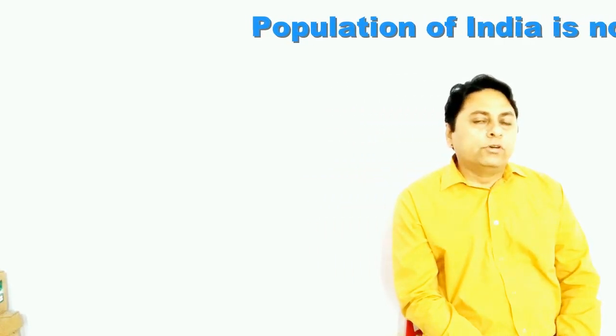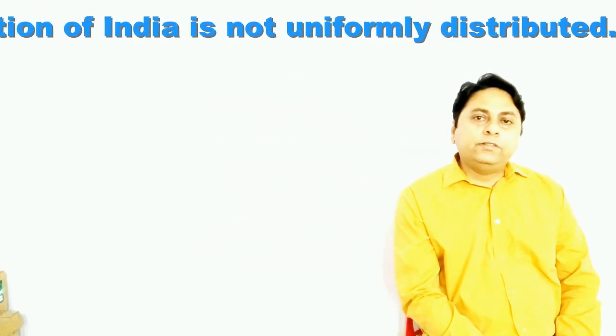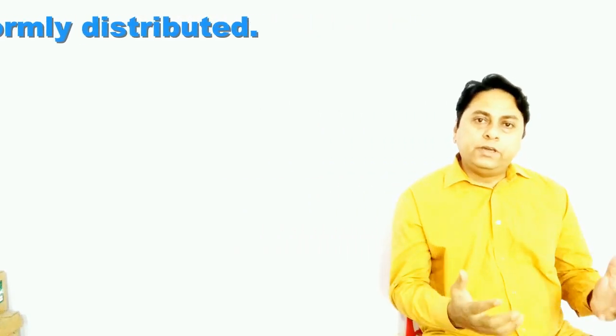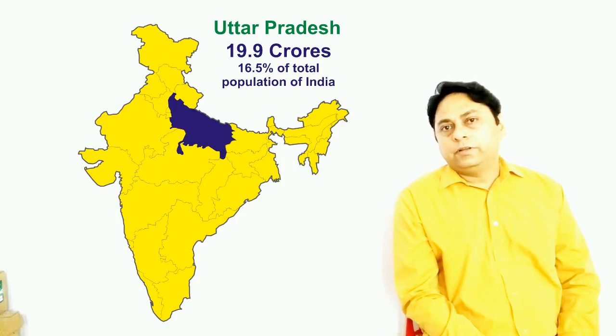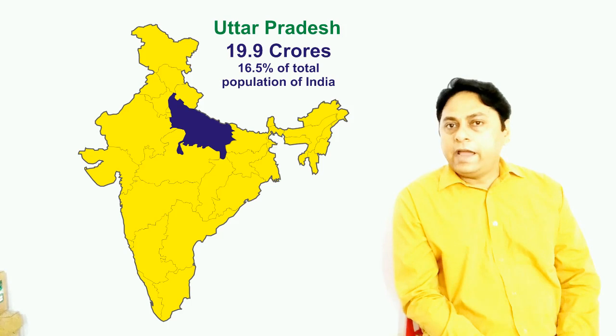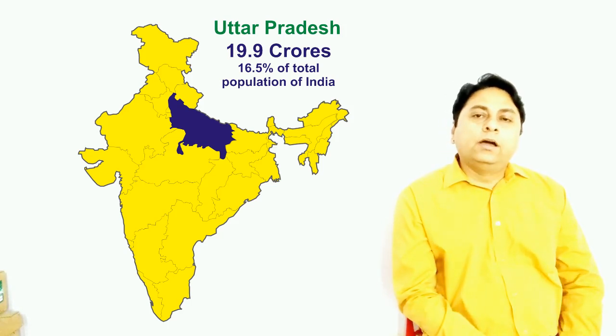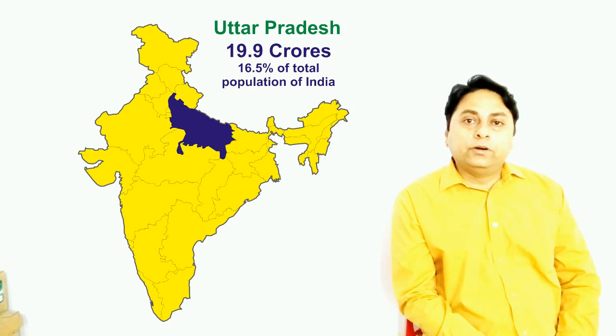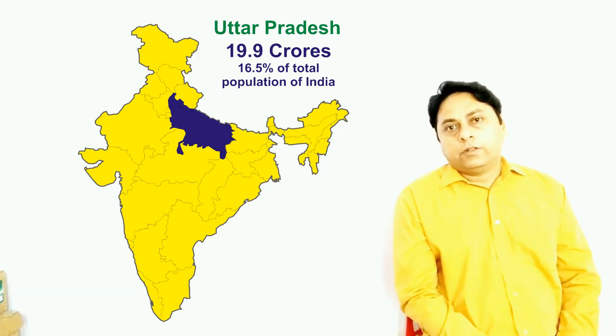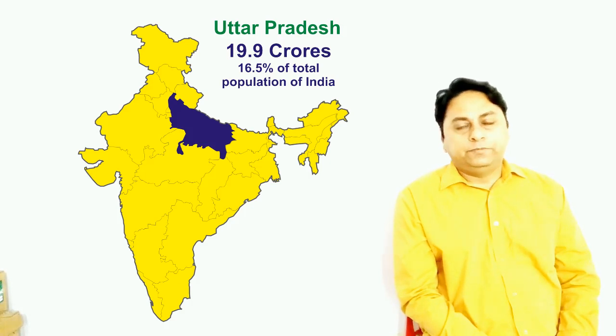Now let's look at the distribution of population within our country. Like in the world, in our country also, the distribution of population is not uniform. There are many areas where population size is bigger. On the other hand, there are many areas where population size is smaller. In terms of population, UP ranks first. In Uttar Pradesh, there are about 19.9 crore people living, and that makes about 16.6% of the total population of our country. So UP is the biggest state in terms of population.